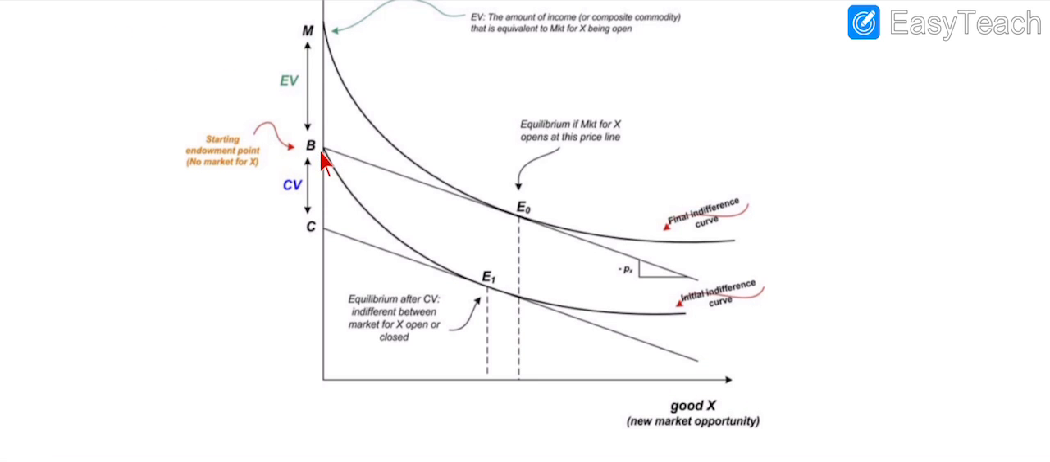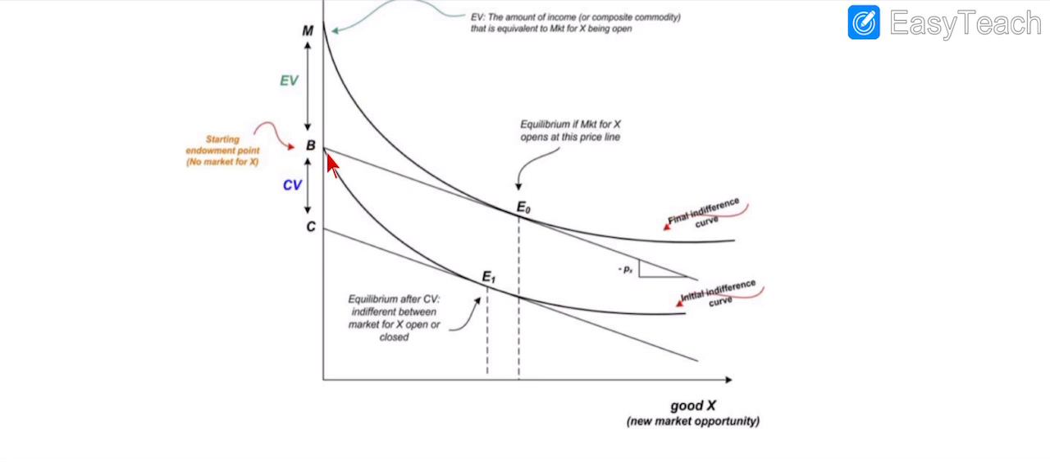For example, initially the consumer was at point P, when there was no market for X. There was no selling of any commodity. It was the initial endowment point of the consumer. When the market for X opens, the consumer starts to move along this line and finally reaches E0, the point at which the indifference curve is tangent to the budget line. If you remember the concept of consumer equilibrium, the consumer is in equilibrium where the budget line is tangent to the indifference curve.